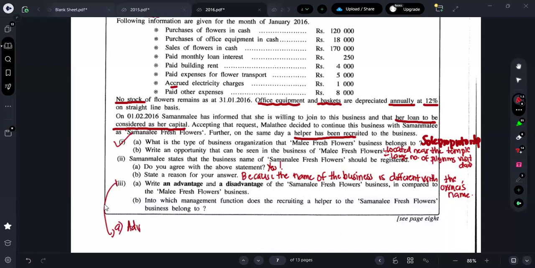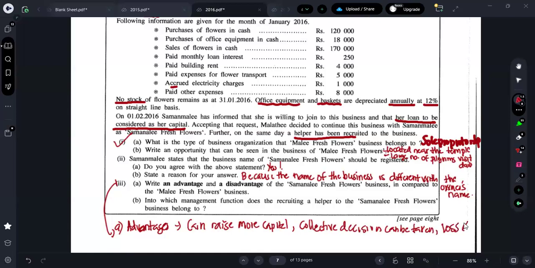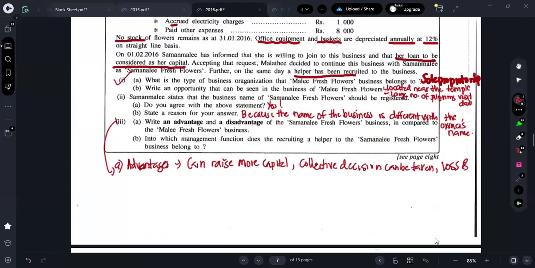What are the advantages you all can say? There are many, no, guys. So you can say: can raise more capital. Next one: collective decision can be taken. Next one: loss and liability can be shared. Those things you can say for advantages.